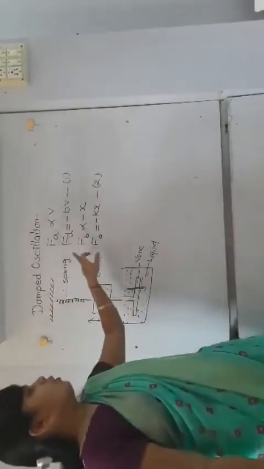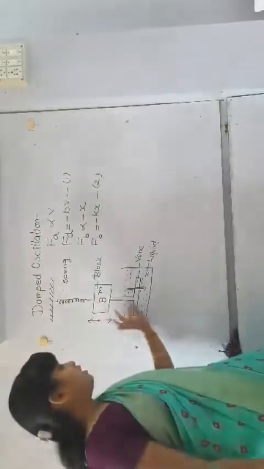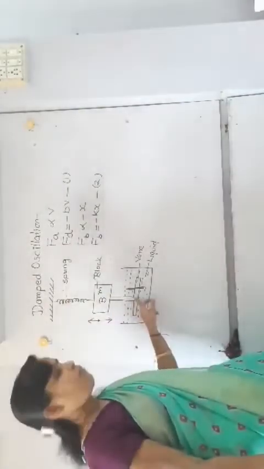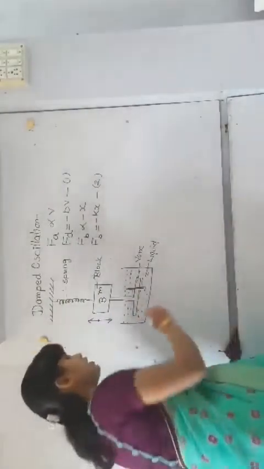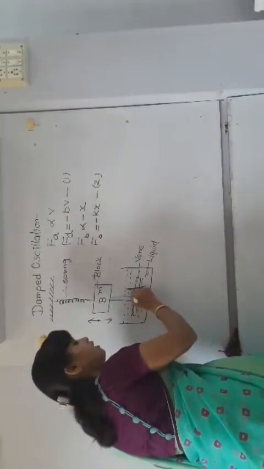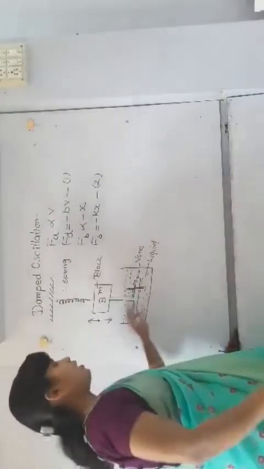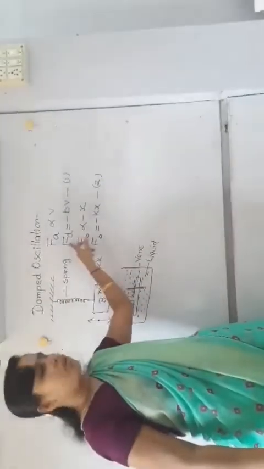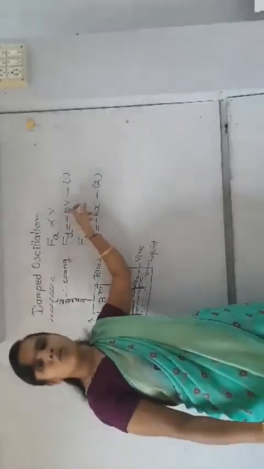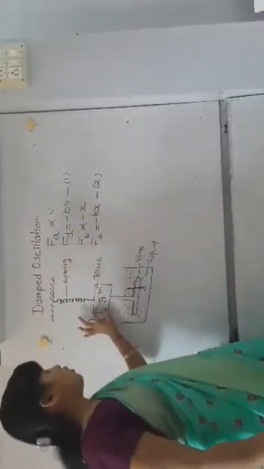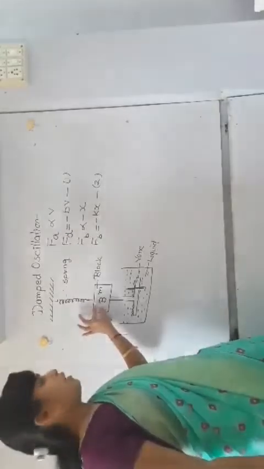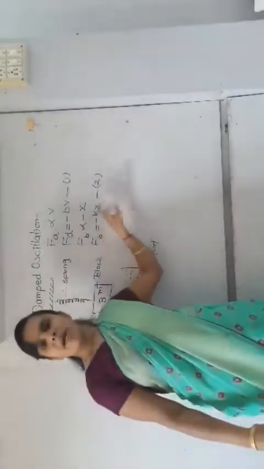Now this damping force acts on the vane because there is a drag created on the vane. Hence there is a damping force. This damping force is equal to minus Bv. The force applied by the block, Fb, is equal to minus Kx.